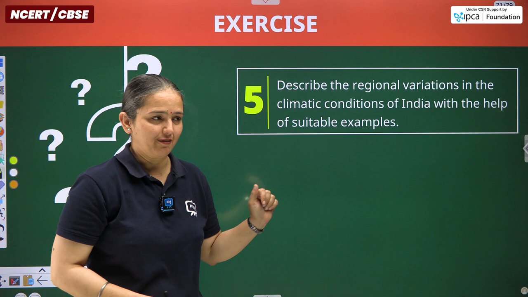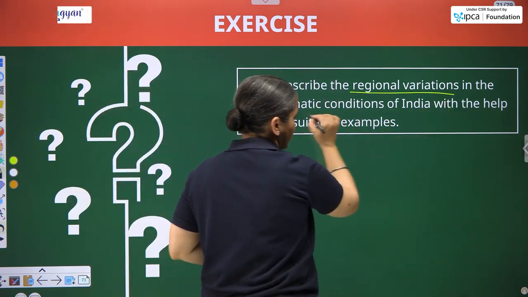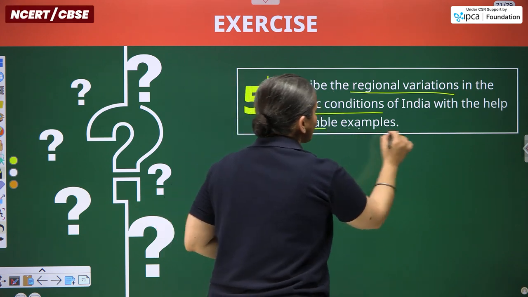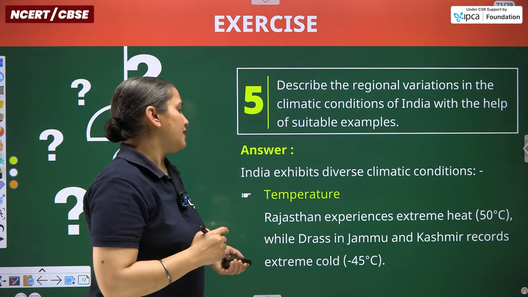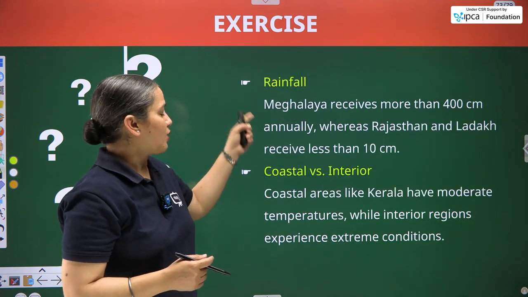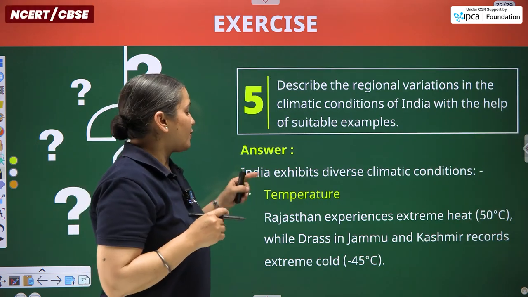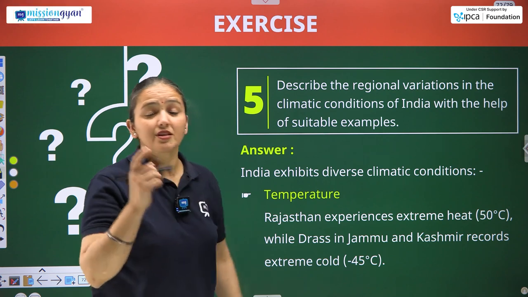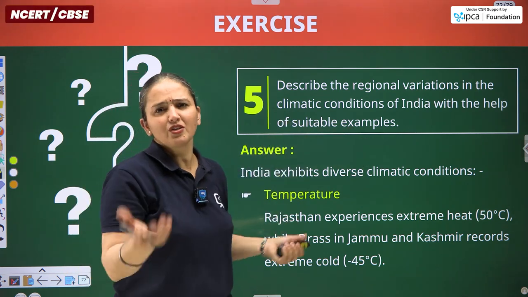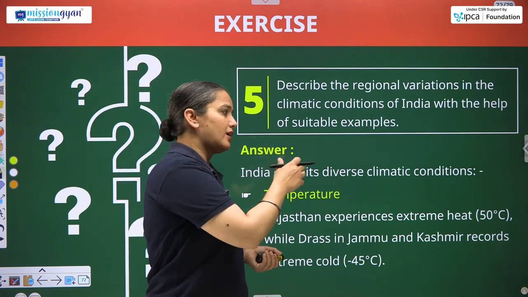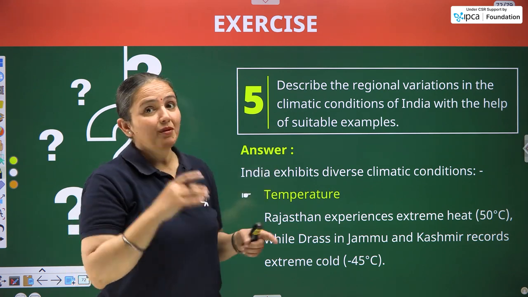Finally, question number 5. Describe the regional area-wise variations in the climatic conditions of India with the help of suitable examples. So we have to use the examples over here. So we will carry the examples likewise. Temperature is there. We do have rainfall in coastal versus interior part of the India mainland. So first of all, talking about temperature, Rajasthan experiences, as we have to discuss these climatic conditions. What comprises climate? Temperature, rainfall particularly, and both these are being compared on the mainland part and coastal part of India, but with the help of examples.